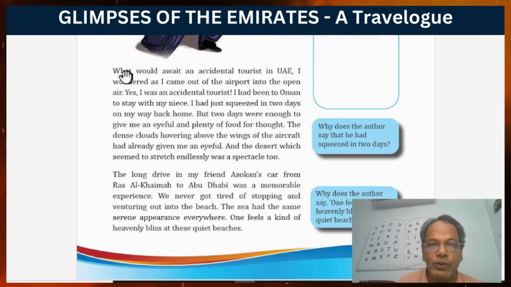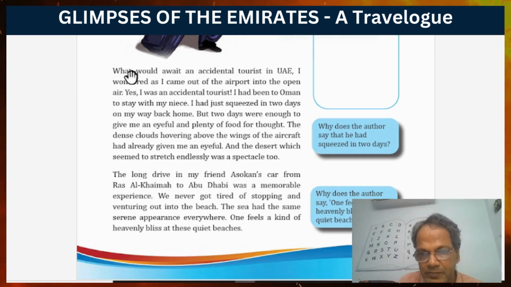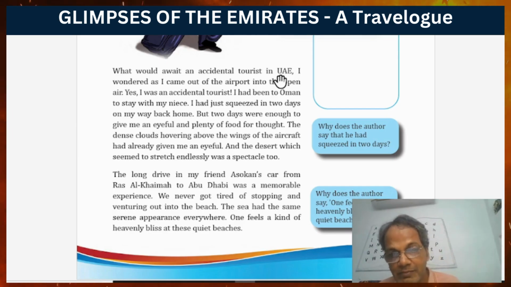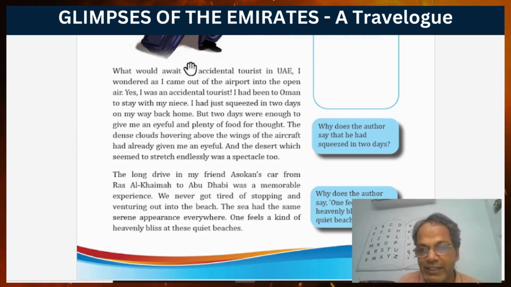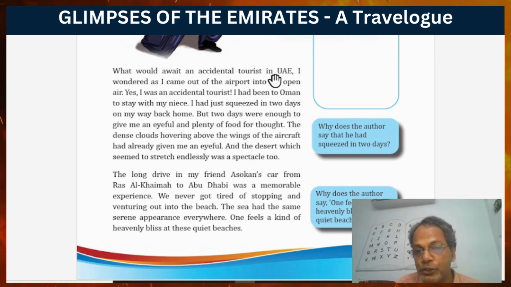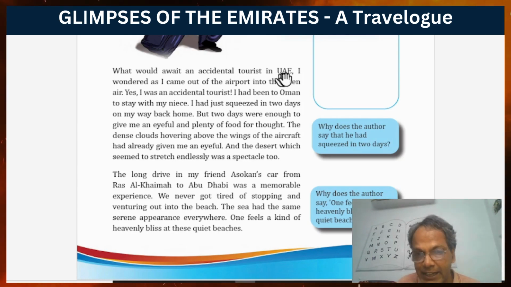So here is a question: what would await an accidental tourist in UAE? What are the things waiting for an accidental or incidental tourist in UAE? That means if you want to visit UAE for a short visit, what are the sites? What are the things waiting for you in the United Arab Emirates?